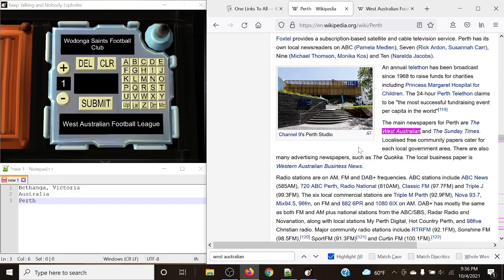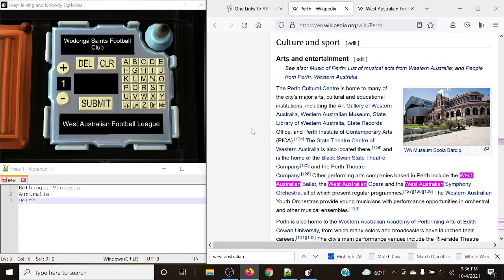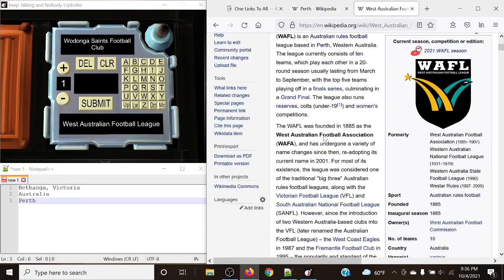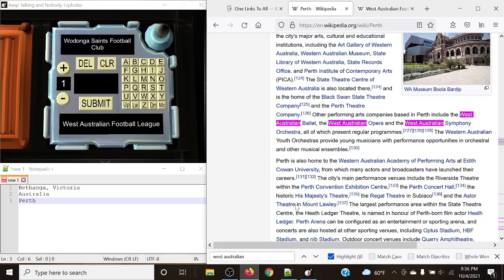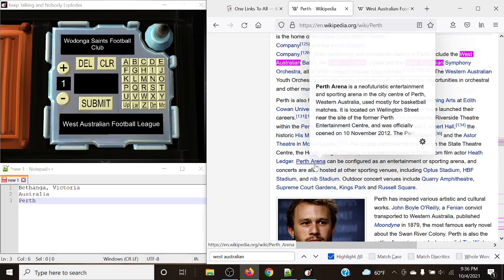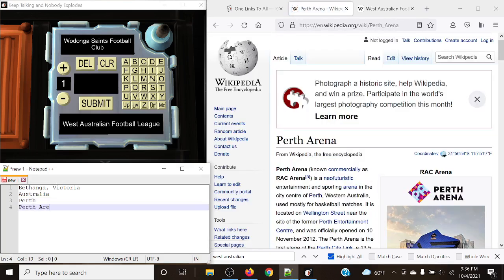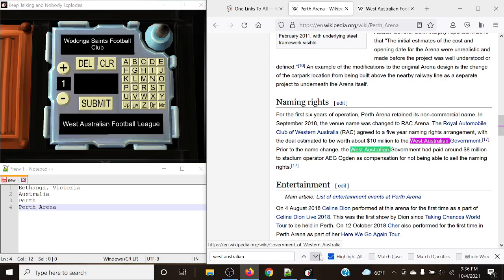So maybe let's see where this is based off. Victorian Football League. Okay. Perhaps Perth Arena, maybe? Let's try Perth Arena. Western Australian government, nope.